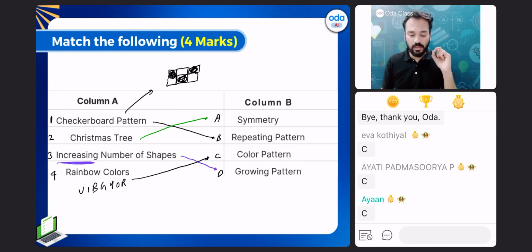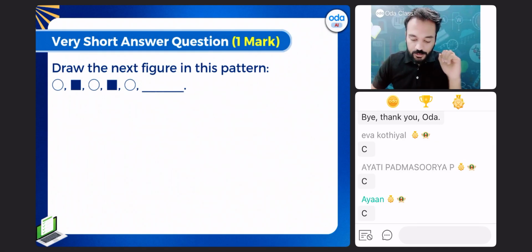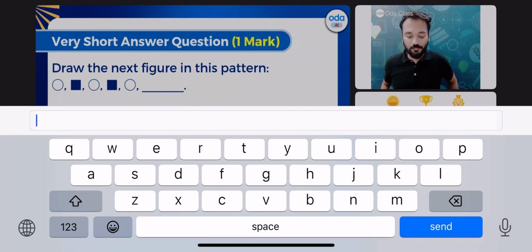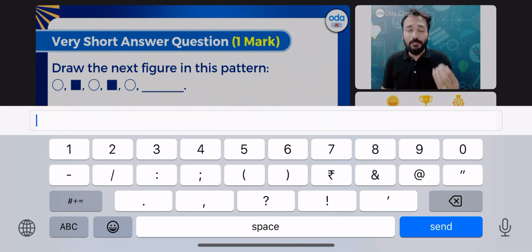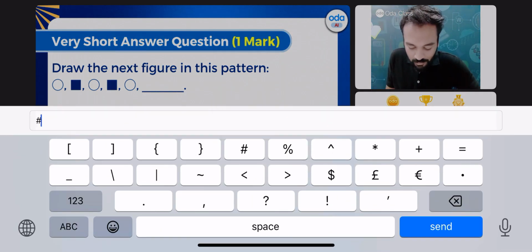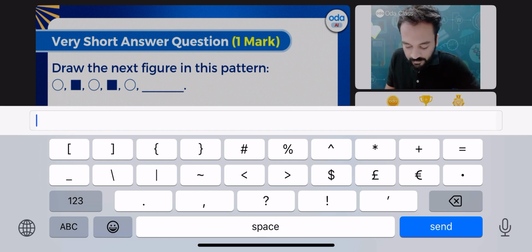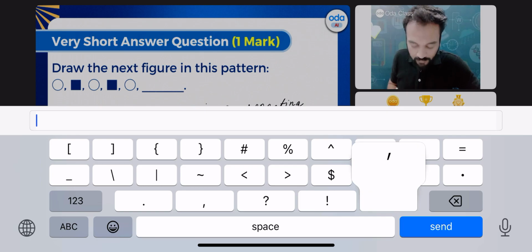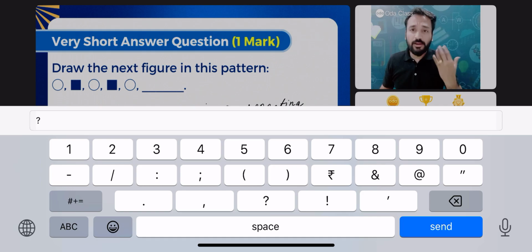Now let's see one very short answer question. Draw the next figure in this pattern. How to write the answer for this? Write it down with me. Given in the question is a repeating pattern. One circle, one square is repeating again and again.